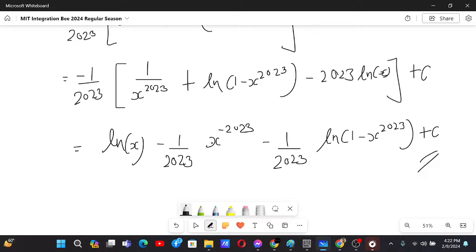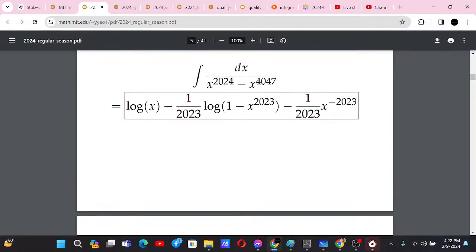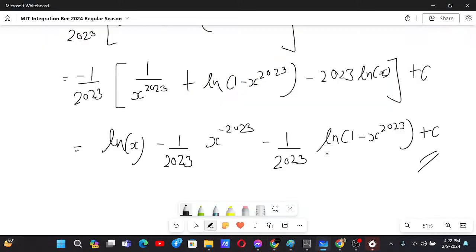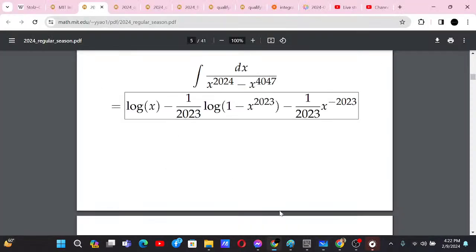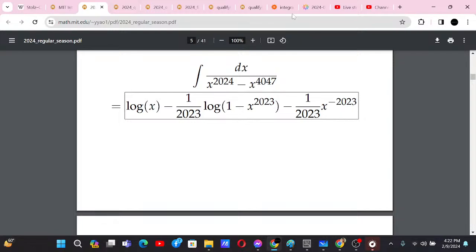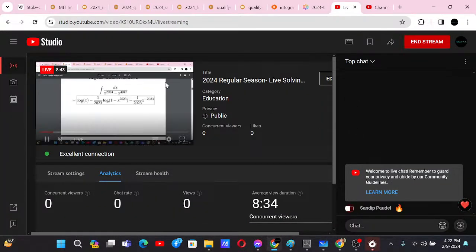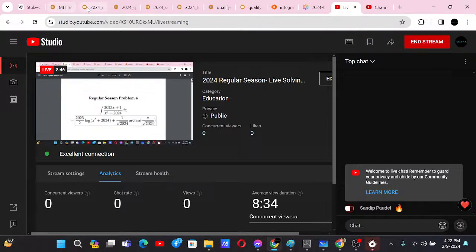So this is the answer. Let us check the answer if it's correct or not. So basically ln of x minus 1 by 2023 log of 1 minus x to the power 2023, and then 1 by minus 2023 x to the power minus 2023. So that's correct. Okay, so basically Sandeep Paudel is there, he's using these integrals, I guess. Let's move to the next problem.